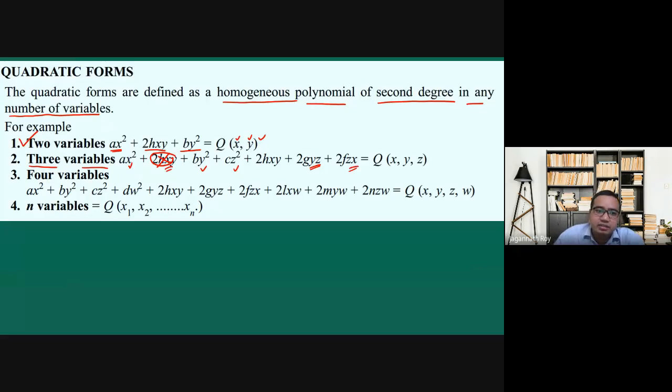It can also be in 4 variables, not only 4 variables, it can be n variables.